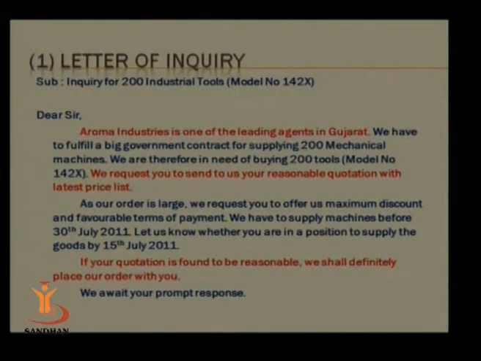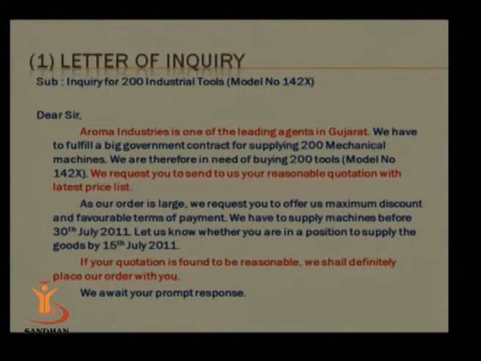Subject line indicates exactly the intention of my writing the letter. You can see it: Inquiry for 200 industrial tools, in brackets, model number 142X. When you talk about some tools, instruments, some particular things like that, you have to have model numbers or there must be some code.